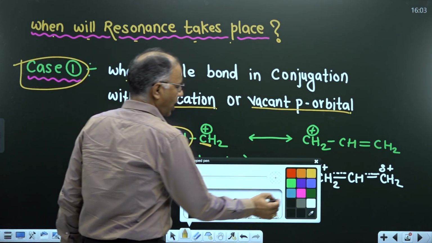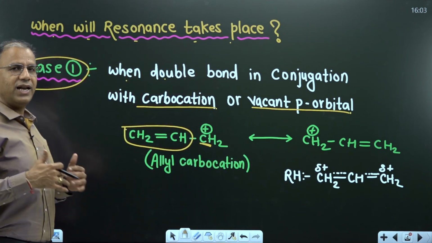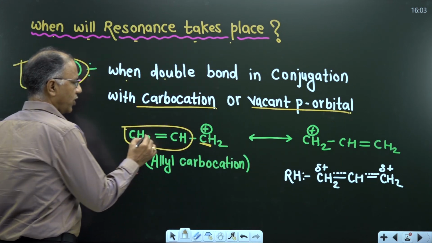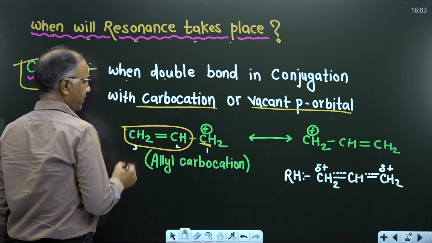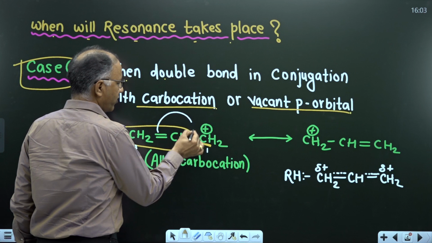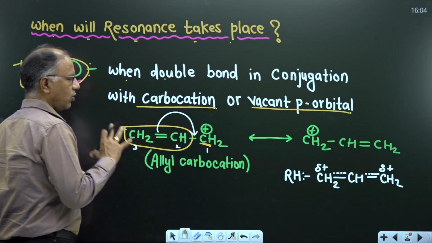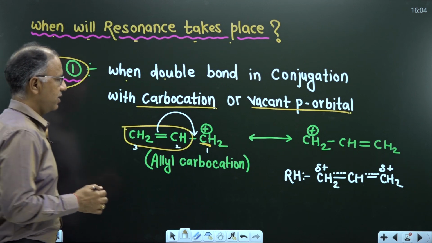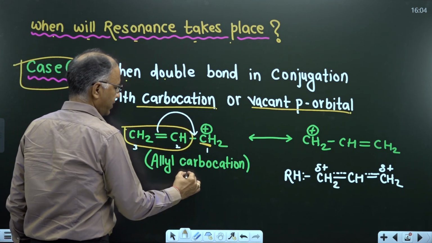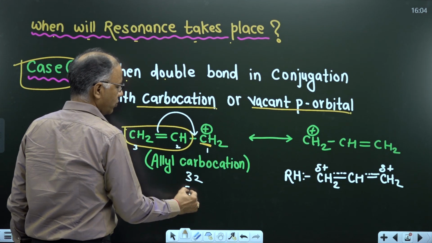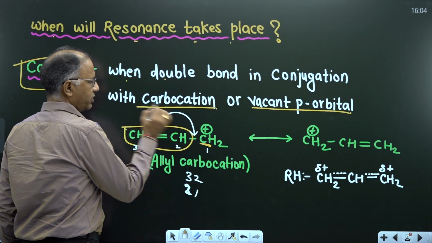Now we already know how to draw resonating structures. In resonance we mainly move pi electrons and lone pairs. So for simplicity, I will write the number of the carbon. If I move the pi bond from 2, 3 to 1, 2, this is a delocalization of pi bond. Delocalization of pi bond means it is a resonance. If I move the pi bond from 2, 3 to 1, 2, or we can say 3, 2 to 2, 1, the pi bond from this to this.